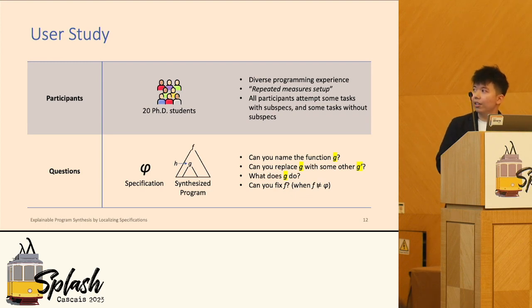The users are given a specification phi and some synthesized program. The synthesized program is not guaranteed to be correct, but they will be notified if it is not. We ask questions like, for example, can you name a function g that is a part of function f? Can you replace g with some other g prime? What does g do in f? Or questions like, how does f satisfy the specification phi? And in the case that f itself is buggy, can you fix f?